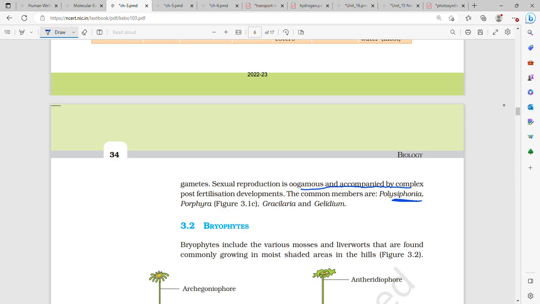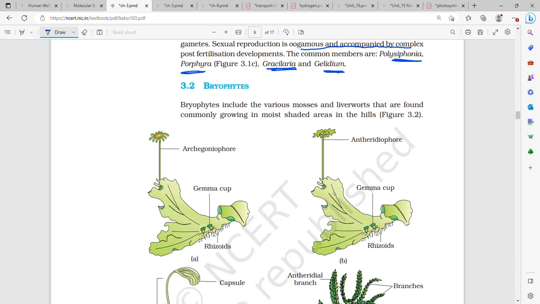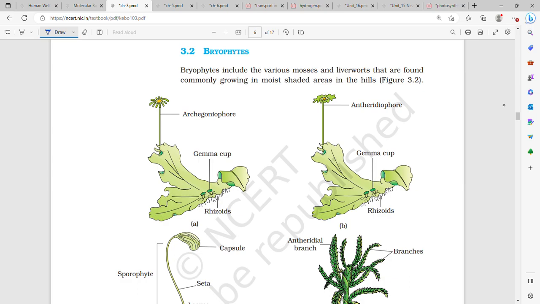Common members are Polysiphonia, Porphyra, Gracilaria, and Gelidium. Bryophytes. Bryophytes include various mosses and liverworts that are found commonly growing in moist shaded areas in the hills.